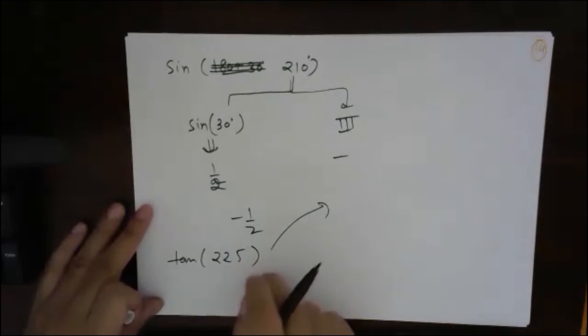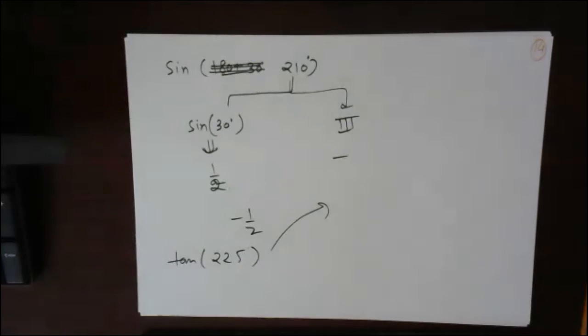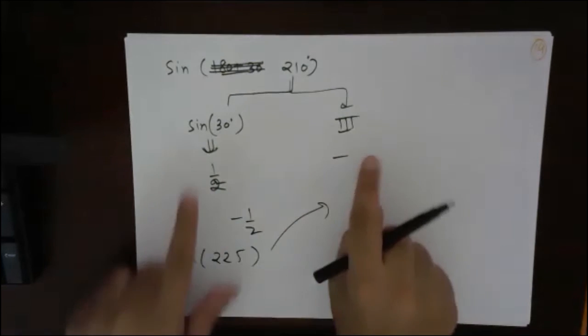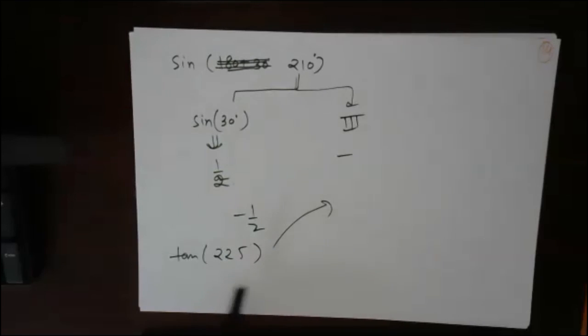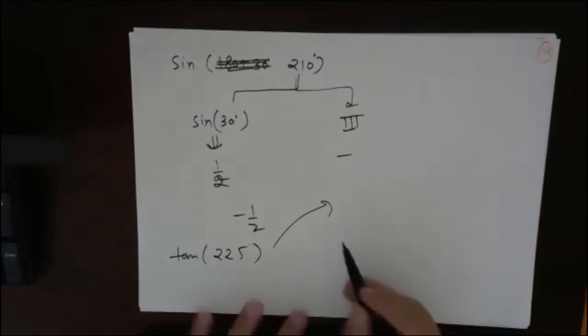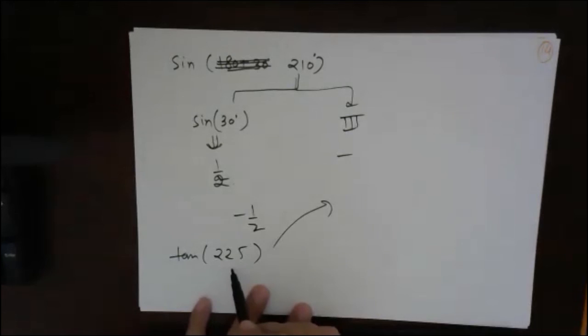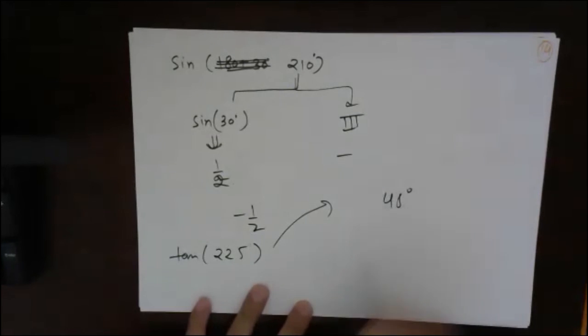Now I want you to find the value of tan of 225 directly, without even thinking. Just write these two steps. Write these two steps, very carefully think about it. Tan of 225. The sign will change depending on the quadrant. Very good. So the reference angle for 225 is 45 degrees.